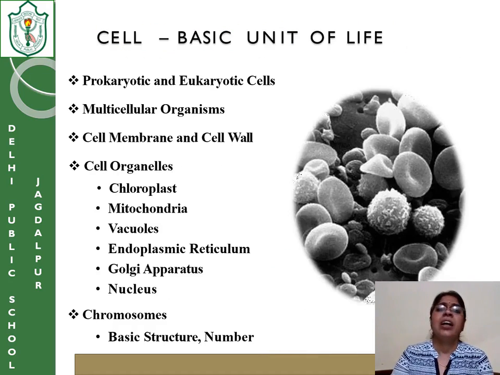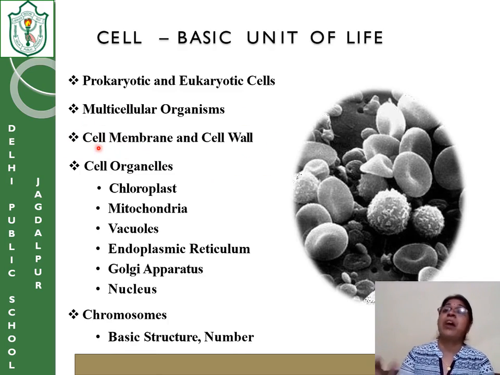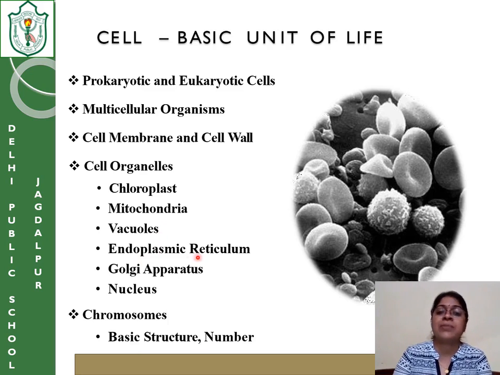Next topic: in this chapter, what are we going to study? First is prokaryotic and eukaryotic. I will discuss this later, don't get into it right now. Then multicellular and unicellular, which also will come later. Then the components of the cell. What are the different parts of a cell? Cell wall and cell membrane, which is the outer boundary. Then inside the cell, the components are called cell organelles. These are chloroplast, mitochondria, vacuoles, endoplasmic reticulum, Golgi apparatus, nucleus, etc.